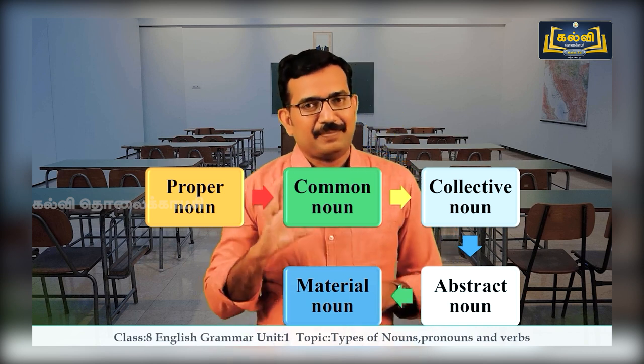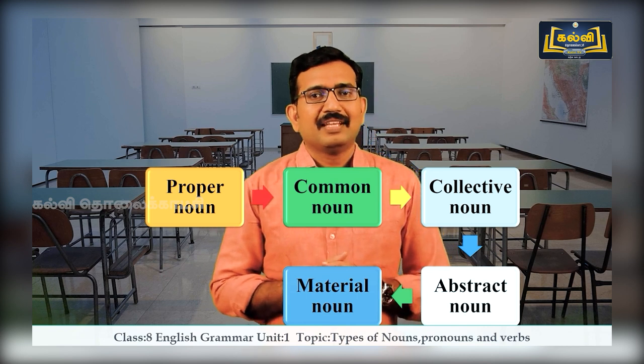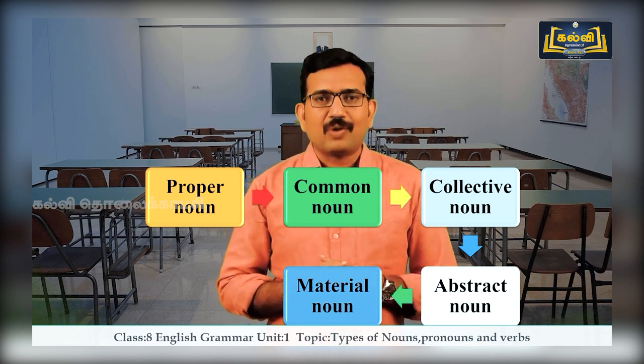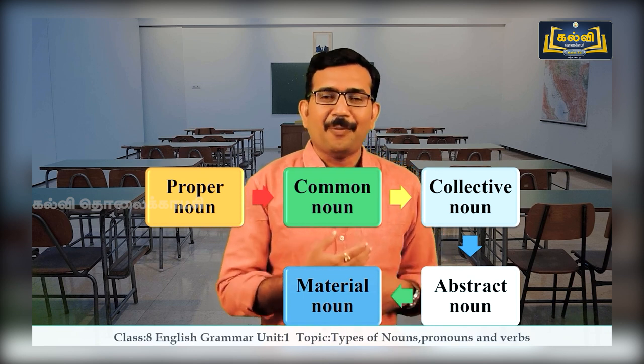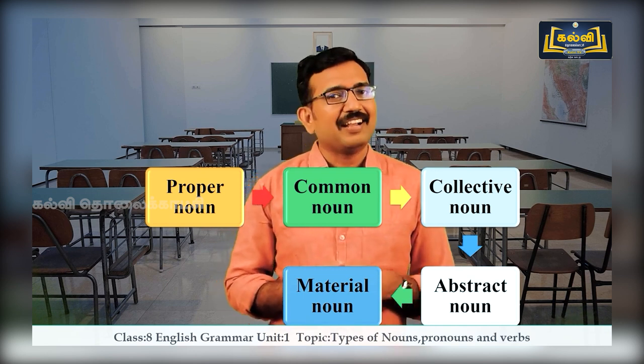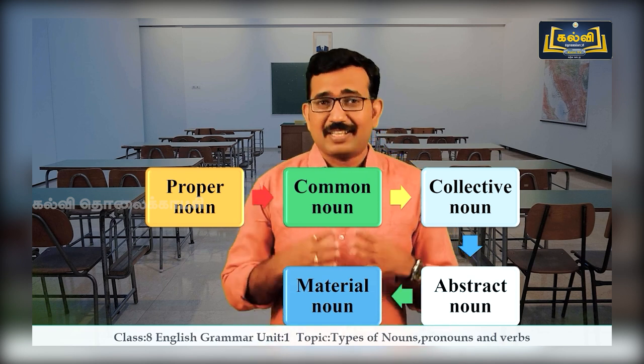There are 5 types of nouns. Number 1 is proper noun. Number 2 is common noun. Number 3 is collective noun. Number 4 is abstract noun. And number 5 is material noun. Let us check what is what in the following.